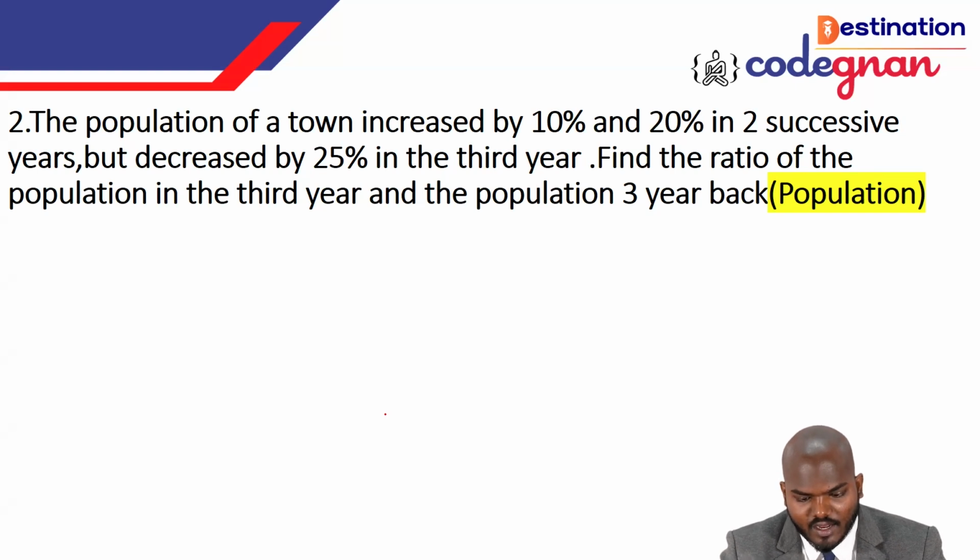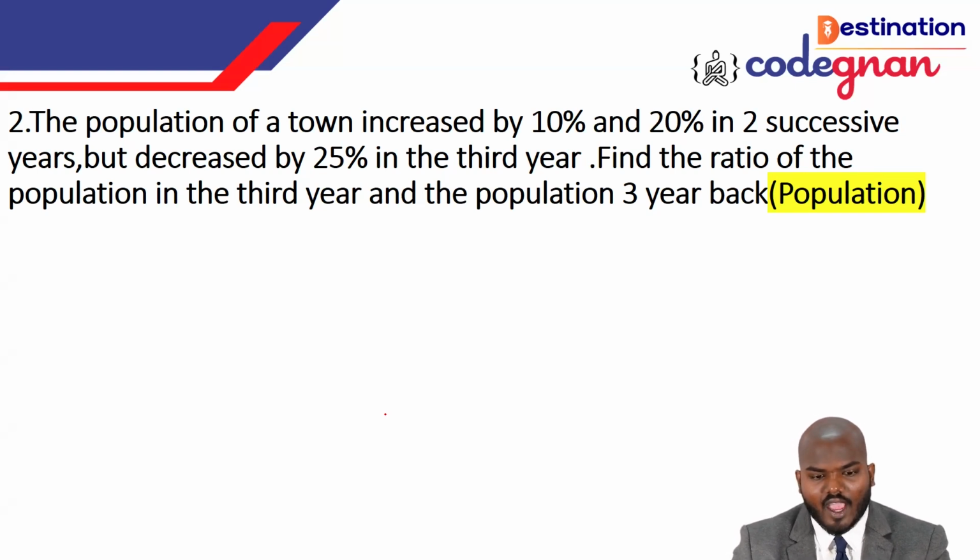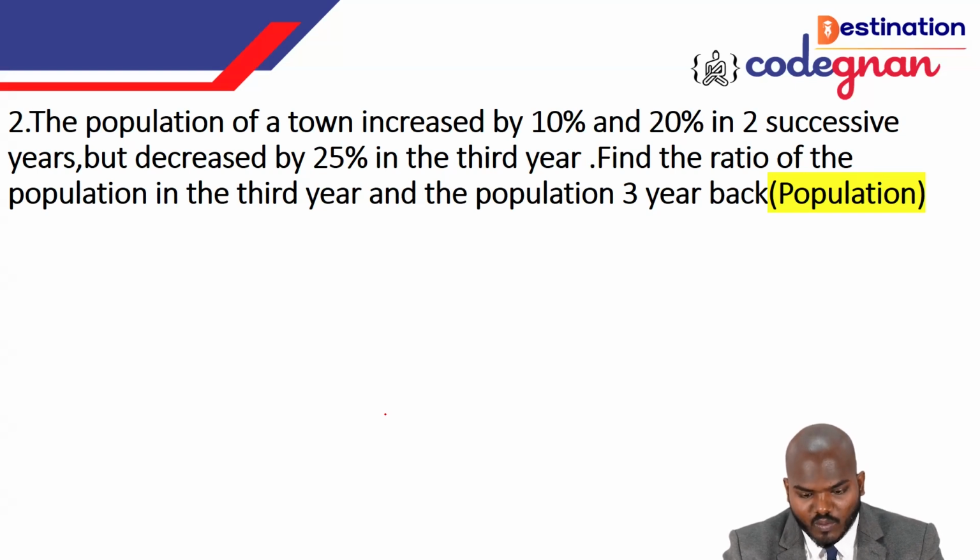It was mentioned there, and then find the ratio of the population in the third year and the population of 3 years back. Okay, so this is the question here. We don't know the present population, and they are asking to find the ratio of the population after the third year and the population 3 years back. So the population 3 years back is what you need to find out.